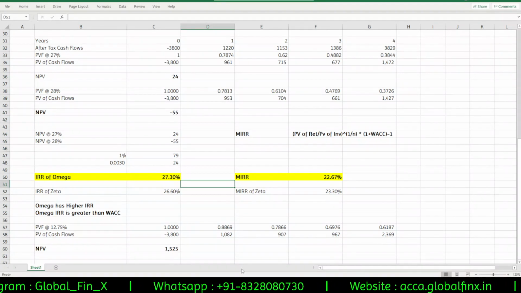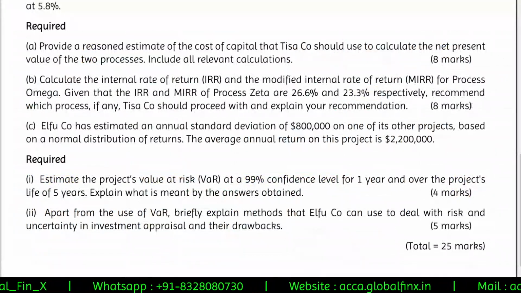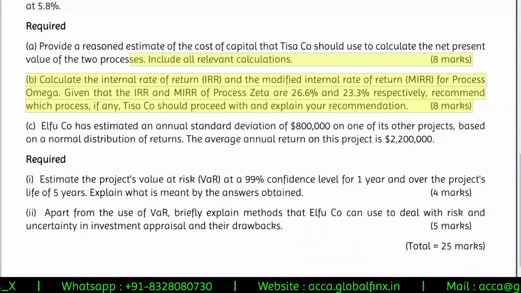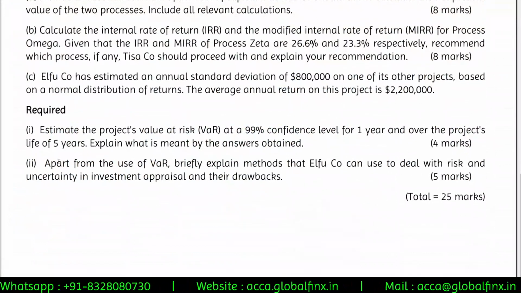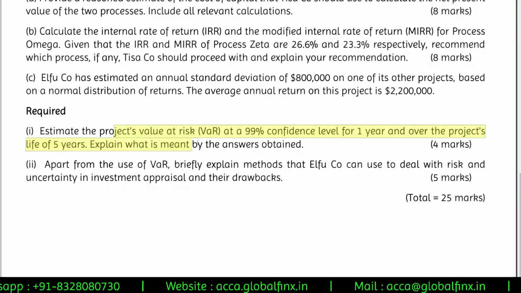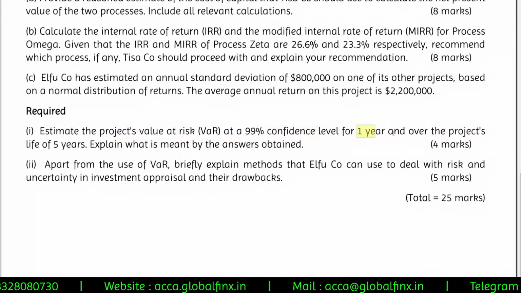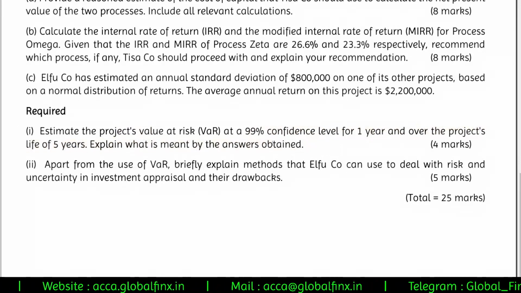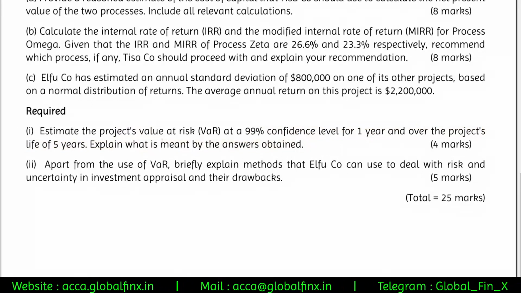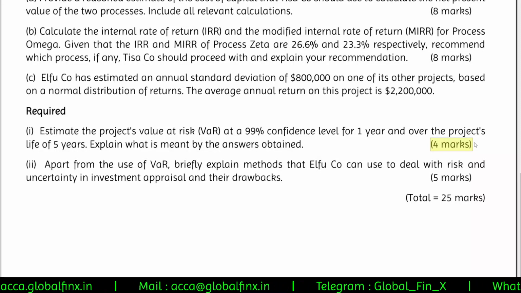Okay, so the next part of the question, so that ends us for the 16 marks. So the 16 marks part is completed here. So the rest of the part is regarding the VaR. So you can see here, estimate the project's value at risk at 99% confidence level for 1 year, and over the project's life of 5 years, explain what it is meant by the answers which are obtained. So this is just for 4 marks. So don't try to spend too much time on this.